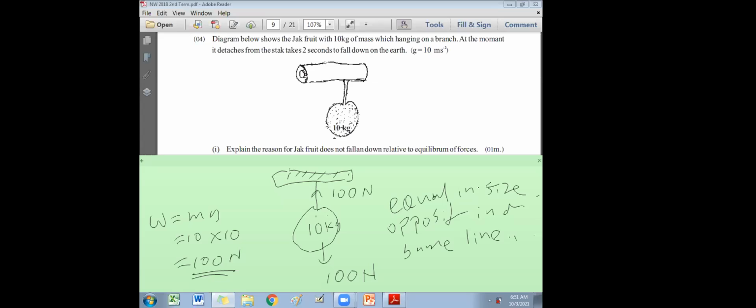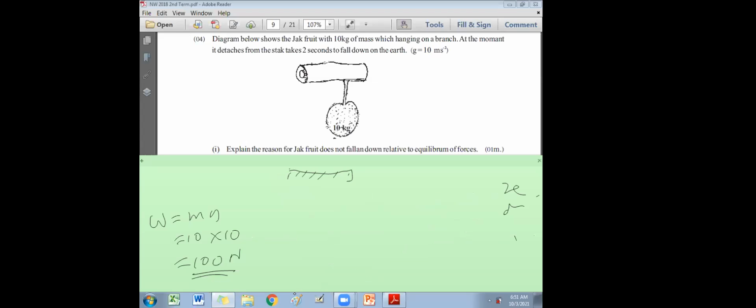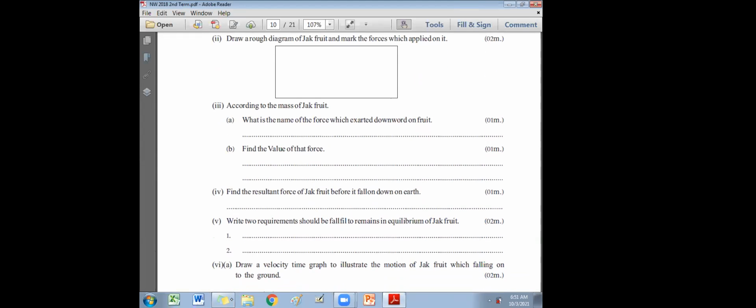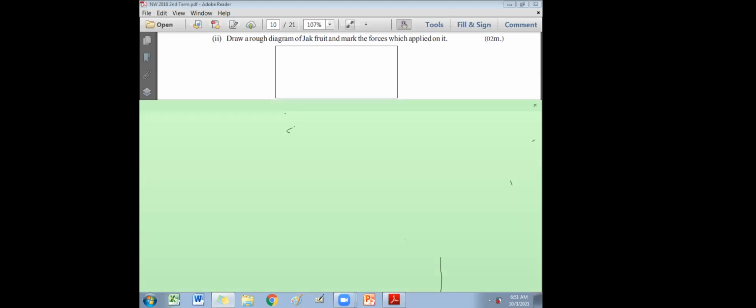Then next one, I'll erase this. Next part. Part 2. Draw the rough. Mark the forces which are applied on it. I told you, right? Part 2, the answer I have already told. If you want to quickly draw it again, inside this box you have to draw the branch of the jack tree.